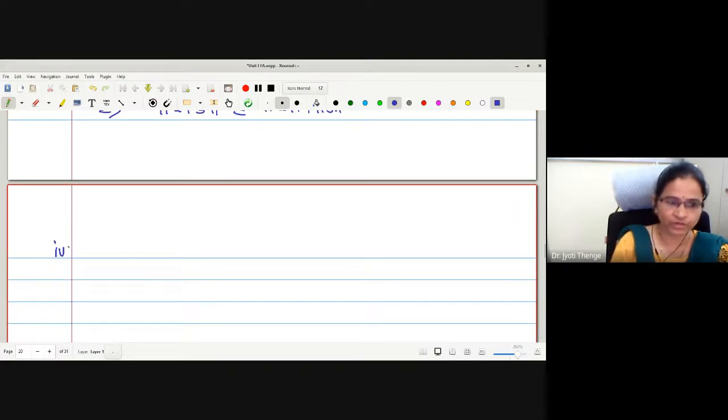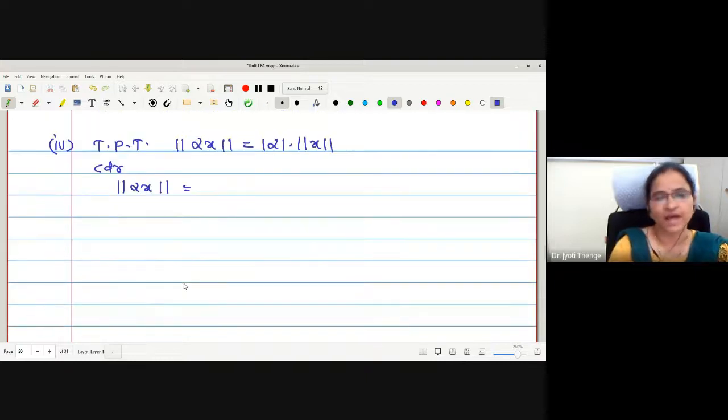What about the fourth one? Norm of alpha x is equal to mod alpha into norm of x. Consider what the definition of norm tells us. If x has xi as its ith coordinate, what is the ith coordinate of alpha x? How is the scalar multiplication evaluated? Coordinate by coordinate, no. That is, this alpha is multiplied to every coordinate of x. Then what is the ith coordinate of alpha x?